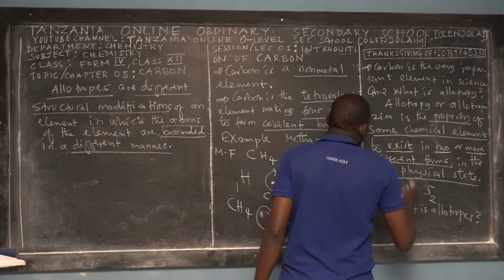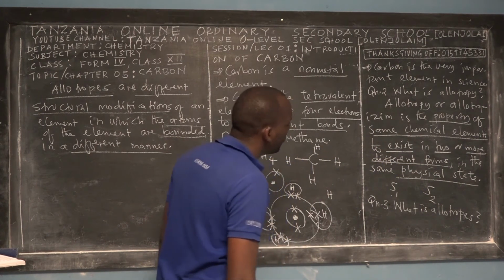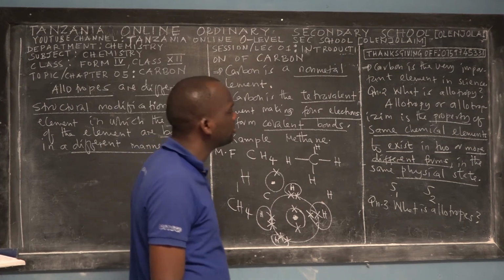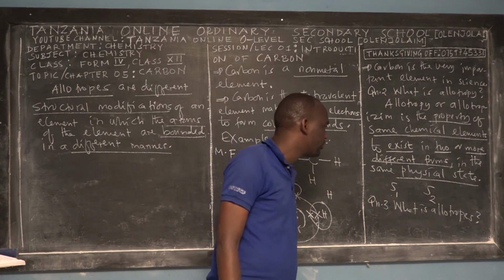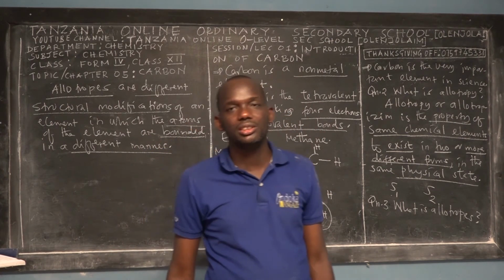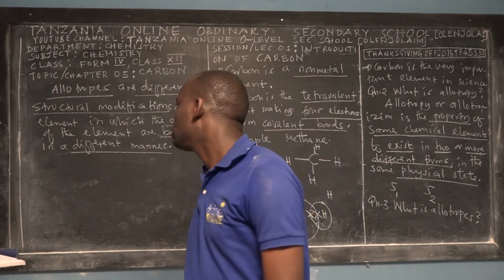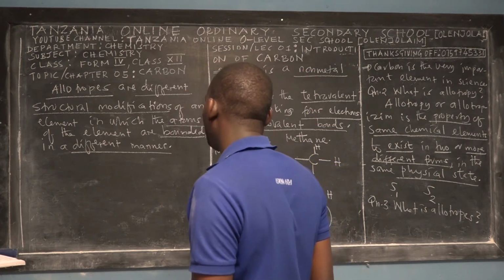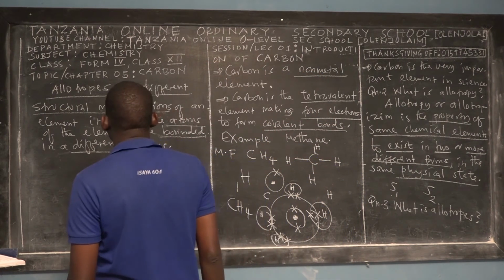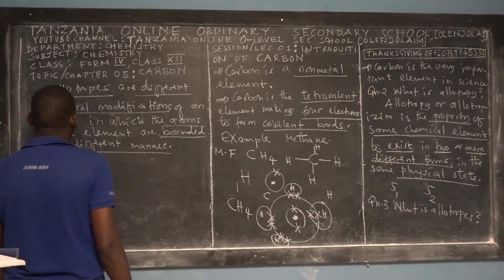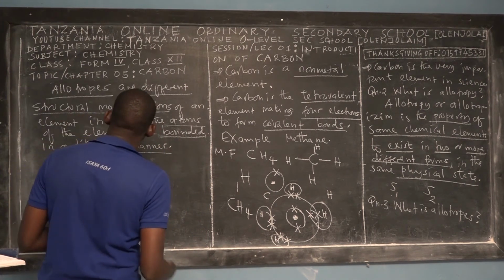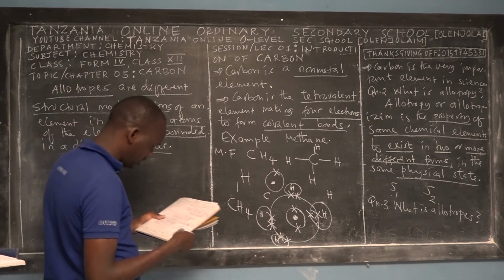Allotropy is a property of the same chemical element to exist in two or more different forms in the same physical state.